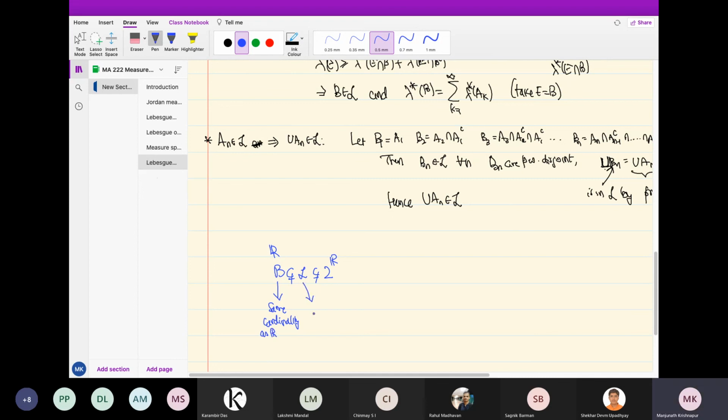The Lebesgue sigma algebra has the same cardinality as 2 to the r. So that is one way to say that they are not actually the same. We will see that the Lebesgue sigma algebra has this cardinality. The Borel sigma algebra cardinality, I have to think. I don't know if I remember a proof, but it is true.